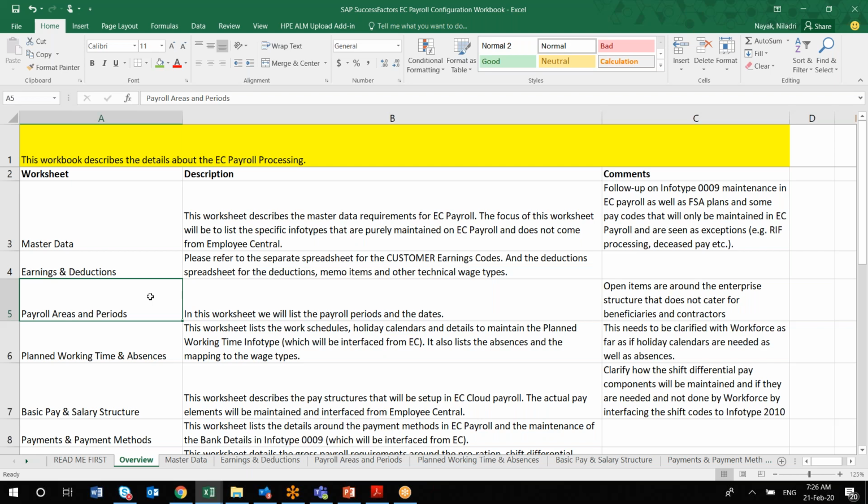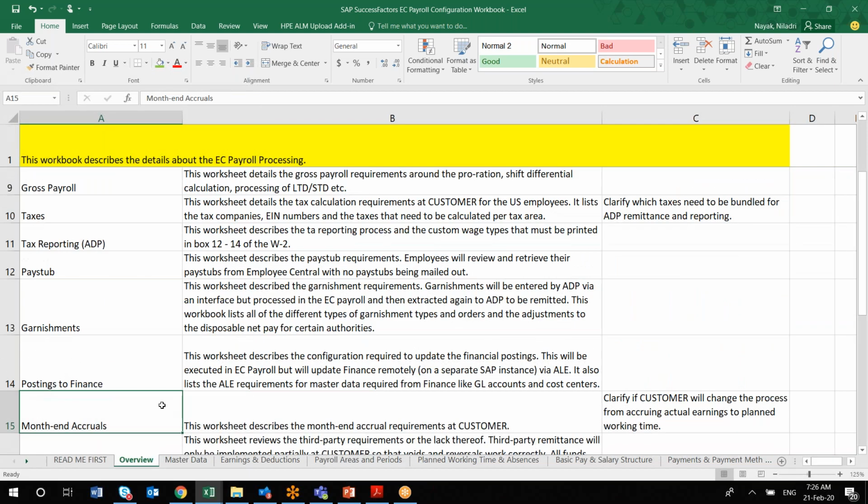This workbook is basically customized, right, Nayat? Because I don't think all the customers will use all these tabs. Yeah, correct, you are 100% correct. Depending upon the client scenarios, if it is not relevant, you just remove those particular sheets. You shouldn't confuse the clients by bombarding them with all the information, because they will be overwhelmed. You have to see with the customer what the correct systems are and what is required for them. Only those things you capture, and the remaining sheets you just remove. Like I was mentioning, you can remove ADP completely if the client is not using ADP at all.